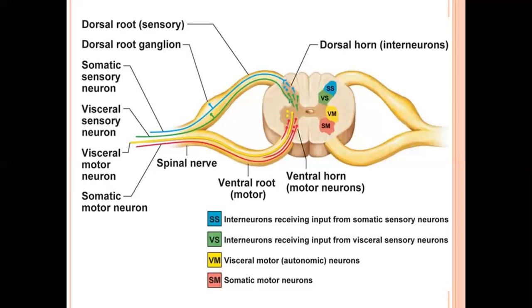Is it clear? Next function of the spinal cord is it acts as a coordinator, and it is responsible for all reflexes in the body. Is it clear? These all are the functions of the spinal cord, and this is the whole topic of our central nervous system. Central nervous system is composed of two components, brain and spinal cord. And we have studied in this lecture about both brain and spinal cord. Okay, students?